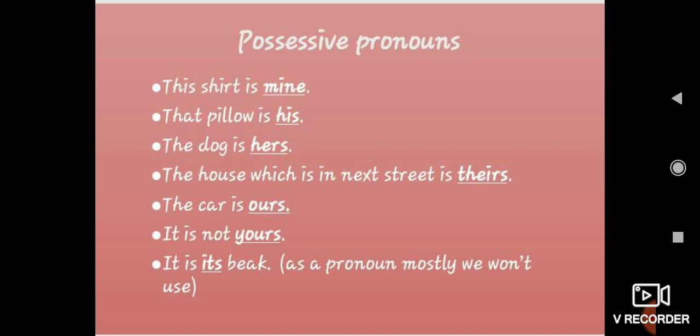So one more time I'll explain the difference, so that there is no need to worry about it. Keep this in your mind. Possessive pronouns, we are using just to show the ownership. Who is the owner of that particular thing, to whom that particular thing belongs. It belongs to me or it belongs to you. Likewise, you can use these types of pronouns in a simple way: mine, hers, theirs, yours. Its, we are not using, so don't use that, leave it as it is.